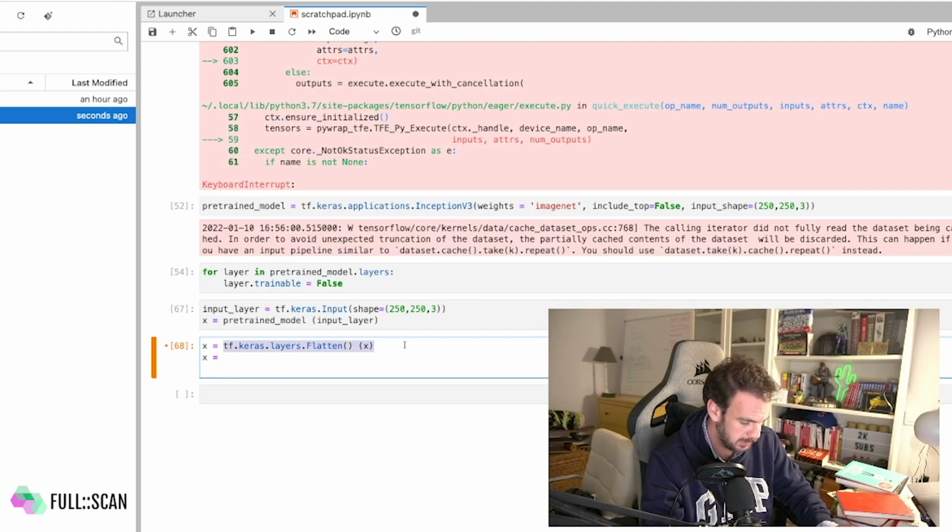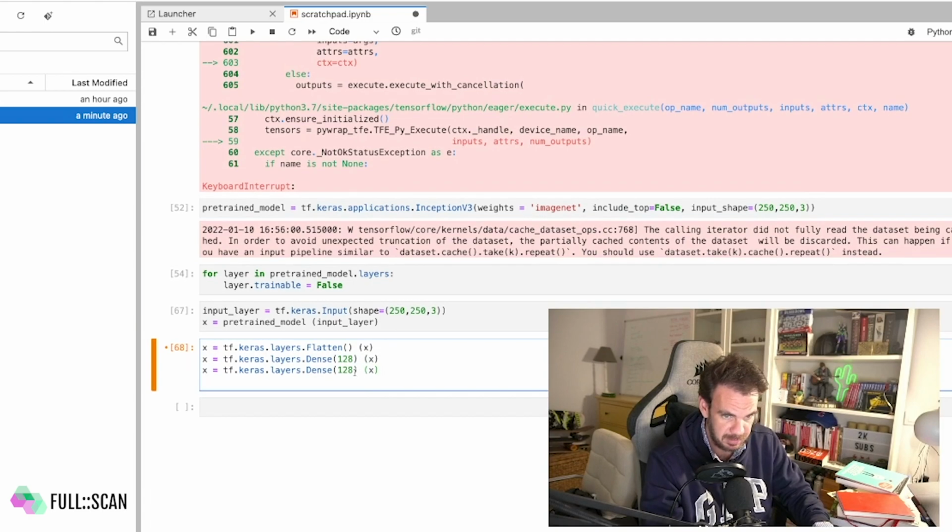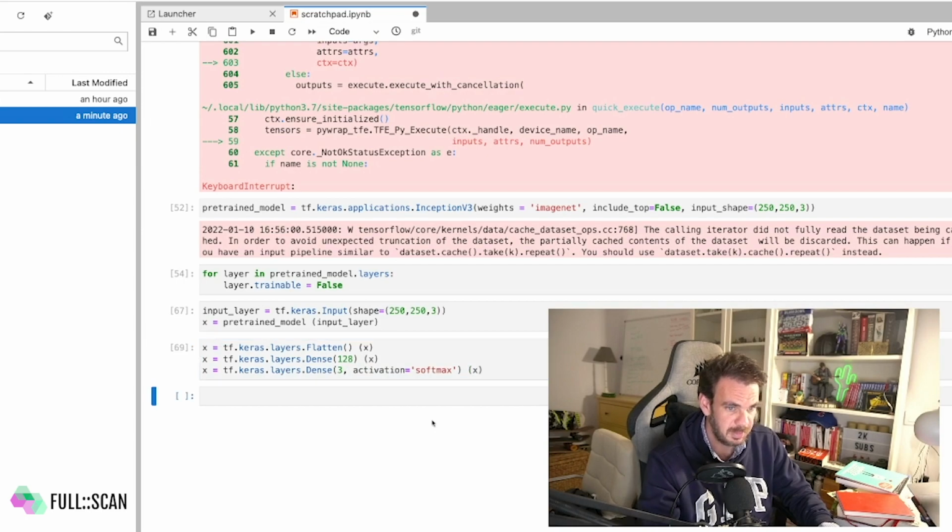Now let's just put the dense layer that will actually be learning the classification. We'll be using all the features. I think we put 128, and finally let's just put the final classifier, which is a 3 with the activation softmax. Boom. So that model should be good to go.